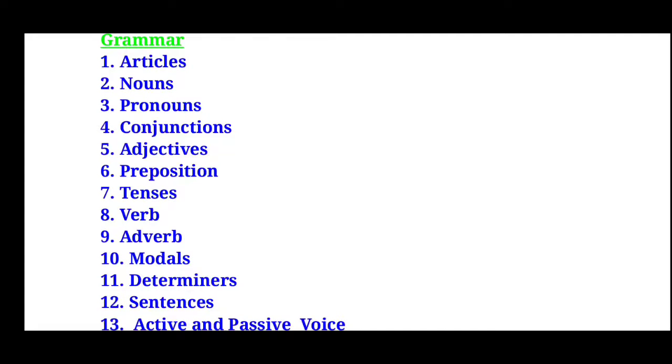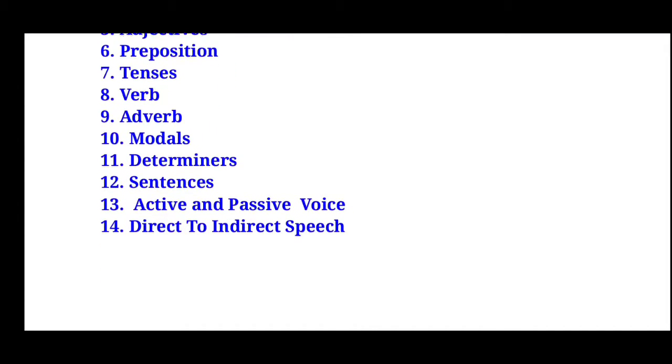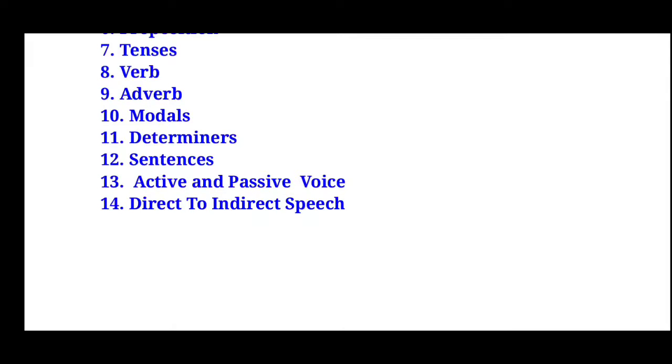Next, moving on to grammar part. 14 grammar chapters you are going to have completely. So from chapter 1 to 14, first one is articles, second one is nouns, third one is pronouns, fourth one is conjunctions, fifth one is adjective, sixth one is preposition, seventh one is tenses, eighth one is verb, ninth one is adverb, 10th one is modals, 11th one is determiners, 12th one is sentences, 13th one is active and passive voice, 14th one is direct to indirect speech.